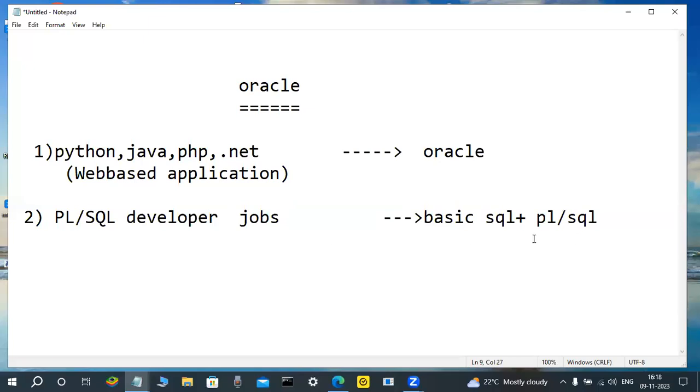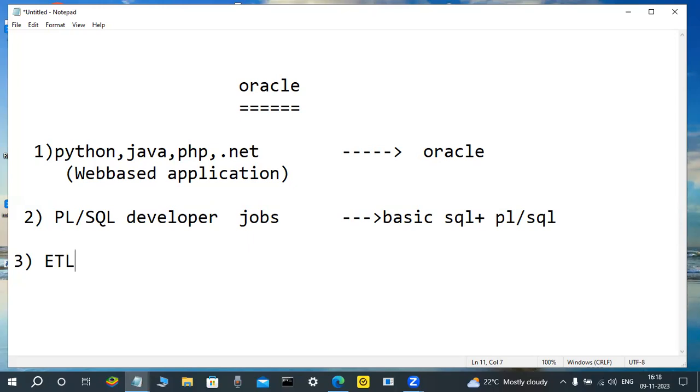Again, not only that one. Suppose some persons are not interested in PL/SQL also. There is a little bit of coding, but they don't want PL/SQL coding either. They want very easy jobs. In that case, data warehousing technologies are there. OLAP applications are there. In that, ETL programmers are there.